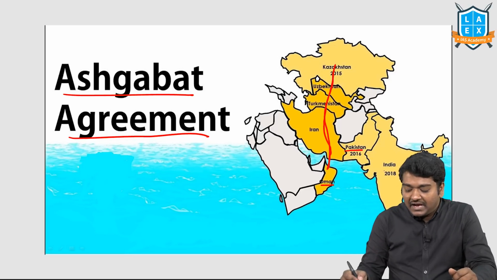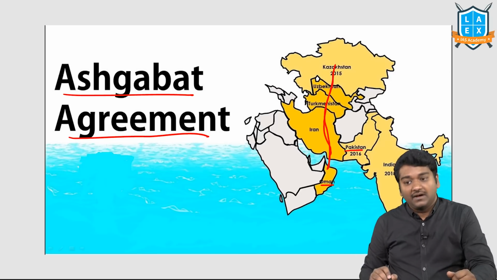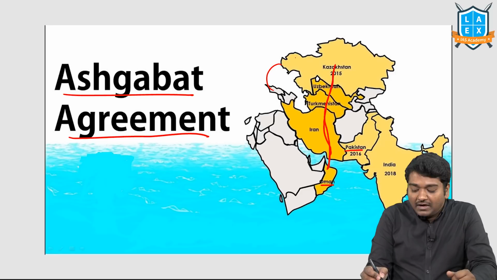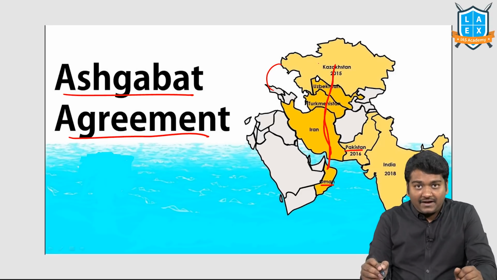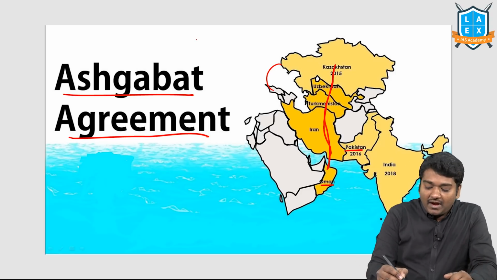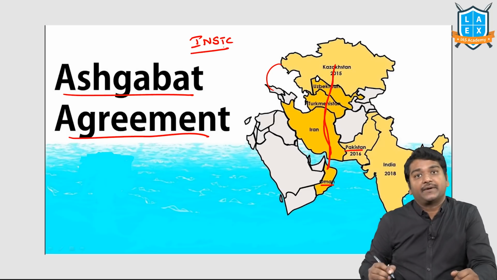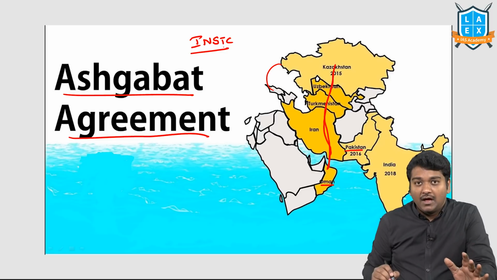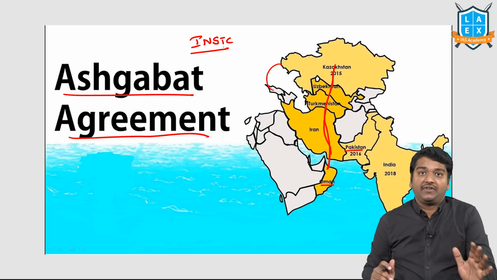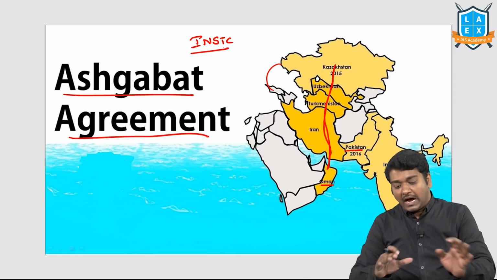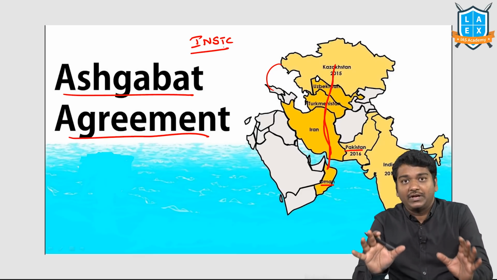Now, India, when it has joined this particular grouping, after this you have the Caspian Sea. Now, India is planning to connect the International North-South Transport Corridor. I hope you recollect. Even in the last year videos, I want you to open last year videos once after watching these videos completely.